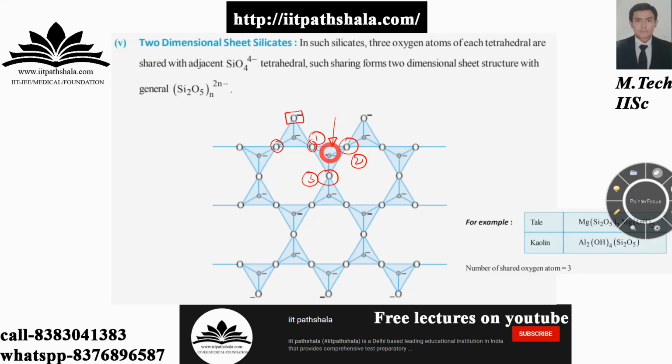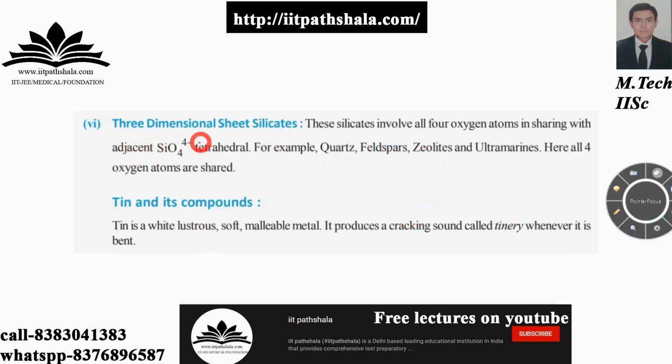Let us have this unit as well. You can see the first oxygen, second oxygen, and third oxygen, all the oxygens being shared. So the number of shared oxygens is 3 in this case. Now for three-dimensional silicates, all four oxygen atoms are involved in the sharing. Now, guys, let us move forward to tin and its compounds. Tin is a white, lustrous, soft and malleable metal, as you have seen, and you can see it at various places.